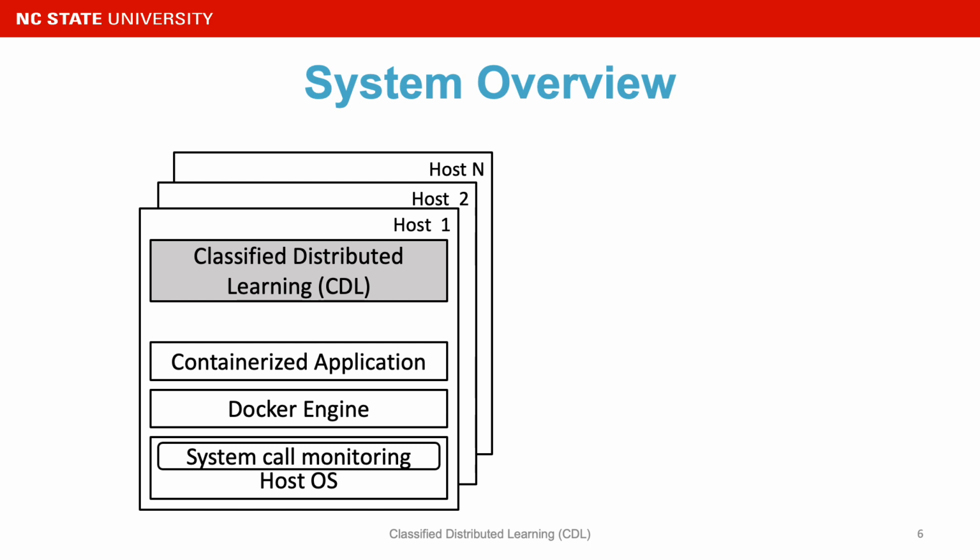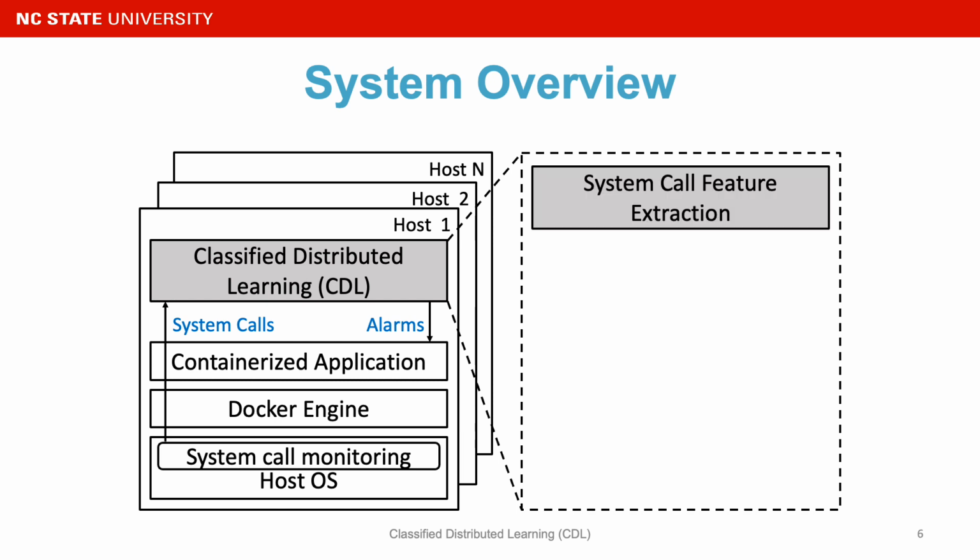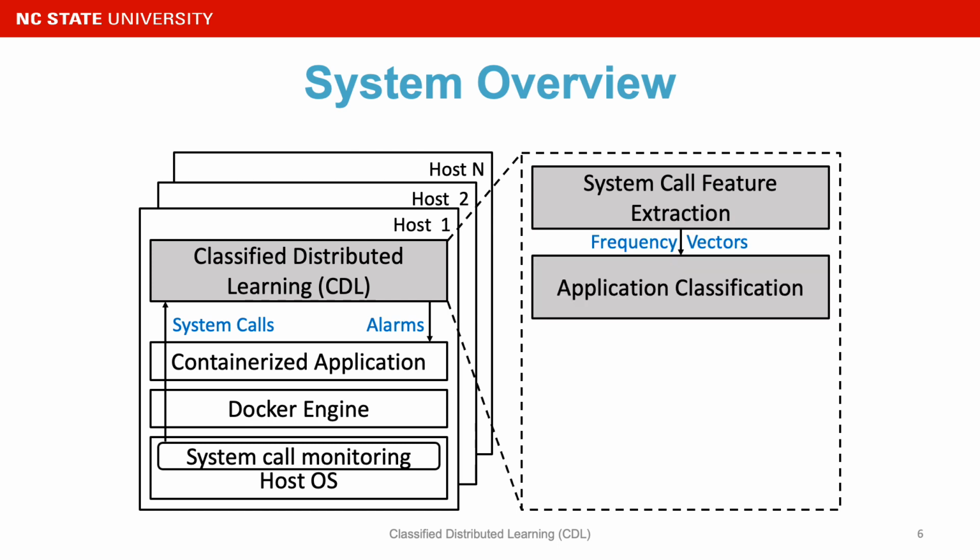Now let's take a look at the system overview together. CDL takes the input of system calls from Docker containers, and it will raise alarms if anomalies are found. CDL consists of 4 components. The first component is system call feature extraction, which extracts frequency vectors from the system call data. After having those frequency vectors, we will feed those vectors into the application classification module, which can tell what application it belongs to.